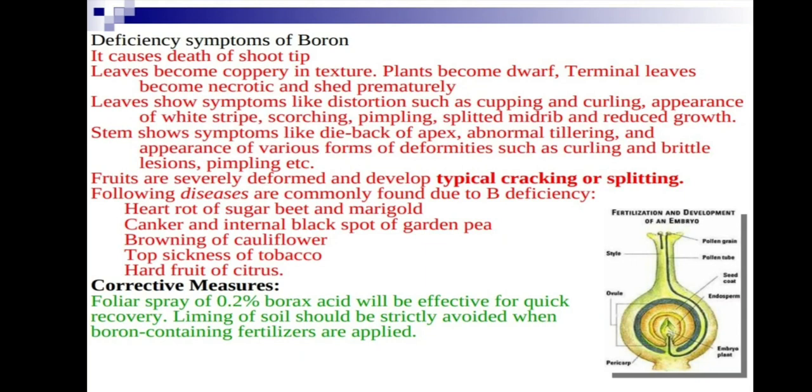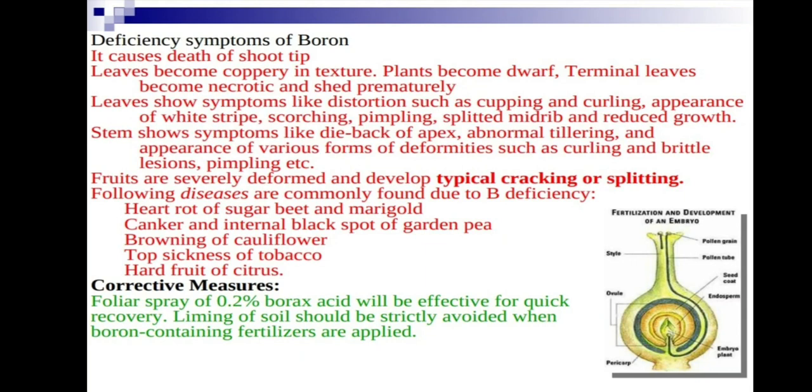Leaves show symptoms like distortion, such as cupping and curling. Cupping and curling is an important symptom of boron. Keep it in your mind. Also the appearance of white streaks, scorching, pimpling, split midrib, and reduced growth. The stem shows dieback of the apex, abnormal tailoring, and various forms of deformities and curling. Fruits are severely deformed and develop typical cracking or splitting.